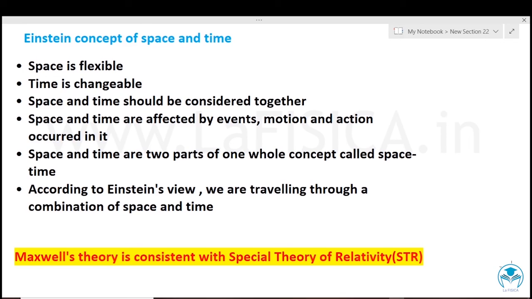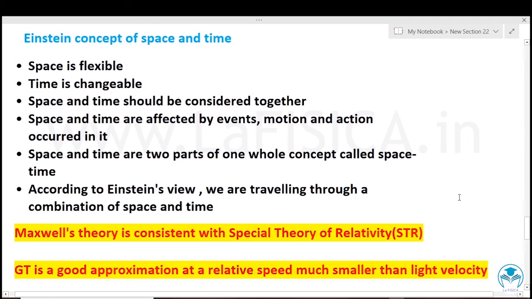The important fact is that Maxwell's theory is consistent with the special theory of relativity, which was proposed by Albert Einstein. So the Einstein concept replaces the concept made by Galileo. The Galilean transformation is a good approximation at relative speeds much smaller than the light velocity. Of course, Albert Einstein was a genius and his way of thinking is much appreciated. In 1905, he published his special theory of relativity.